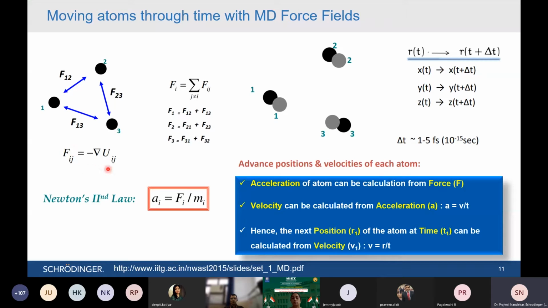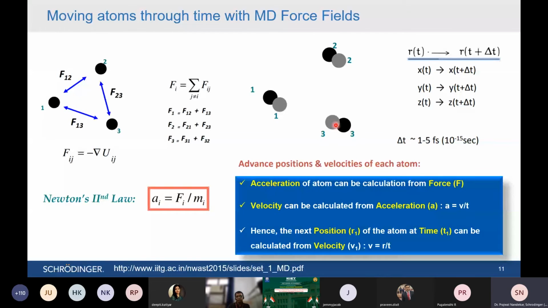Basically, force is nothing but the derivative of energy, like how much the energy changes when two atoms get closer to each other. If you differentiate that energy, you will calculate the force. Because of that force only, you can see the system changes its position continuously. You see the position of atom 1 change from here to here. Similarly, the second atom changes position, and the third atom changes position. In this way it is all moving, and it is moving because of that force, because of that energy.